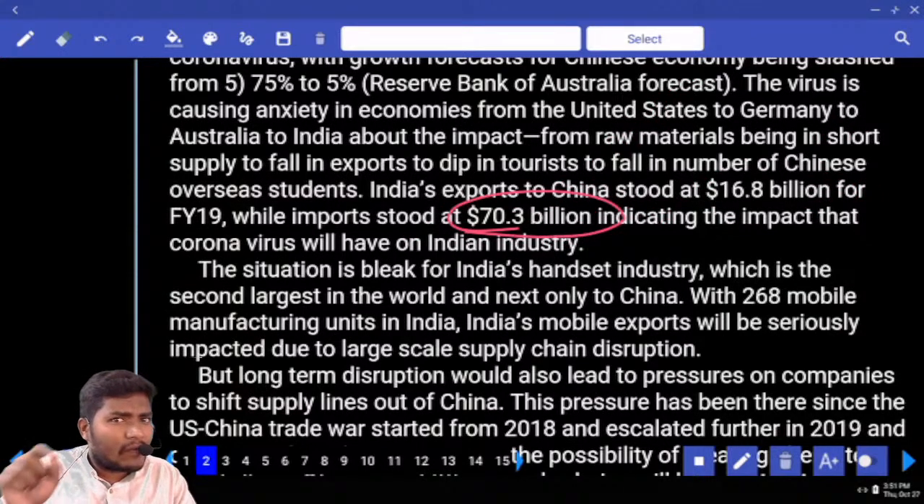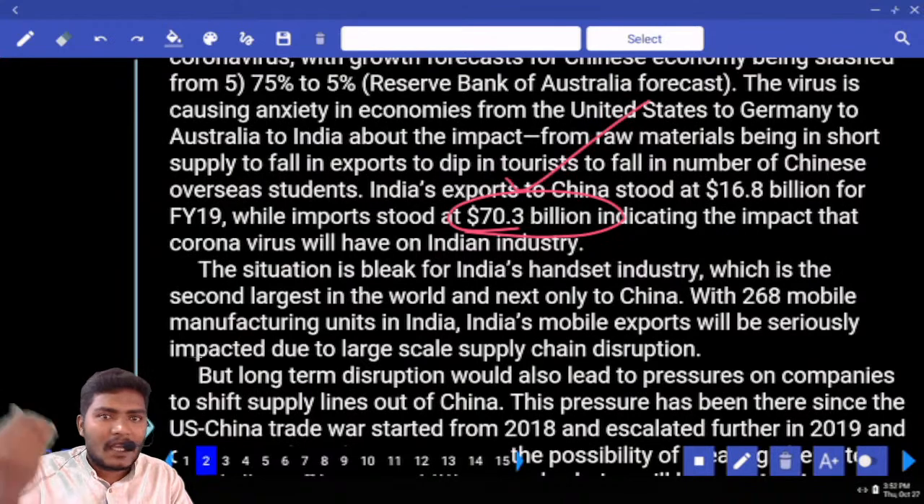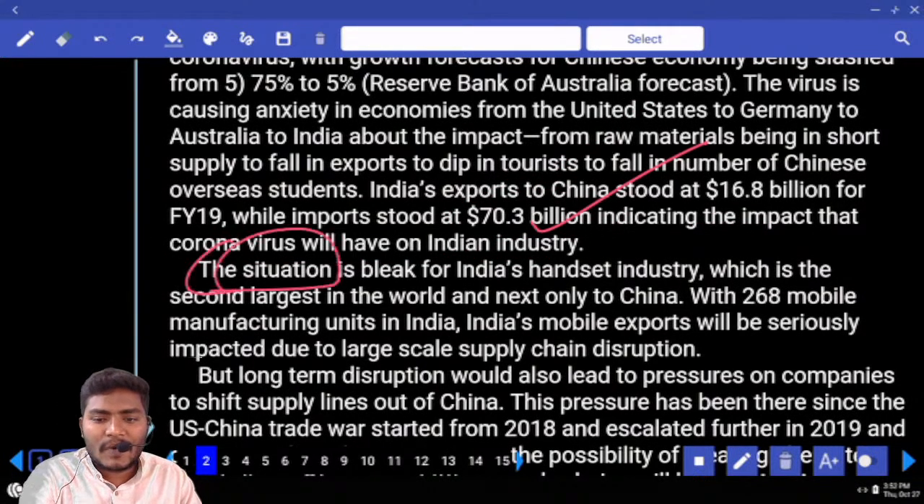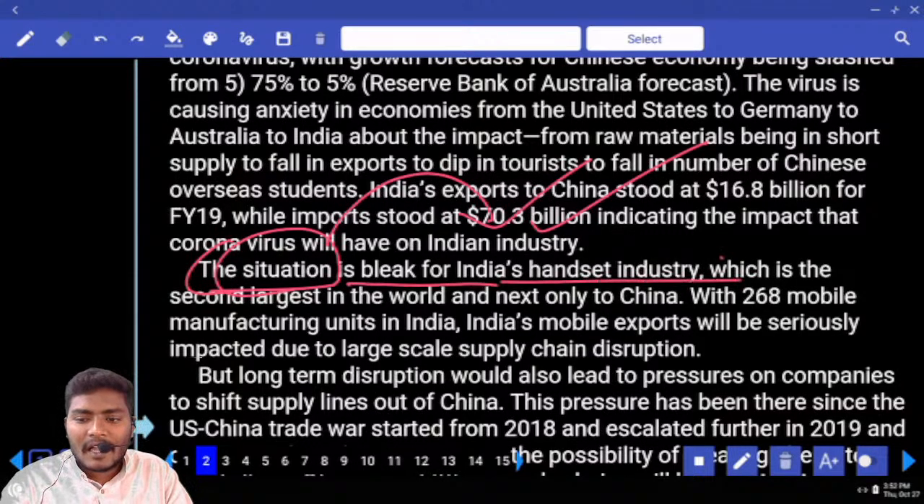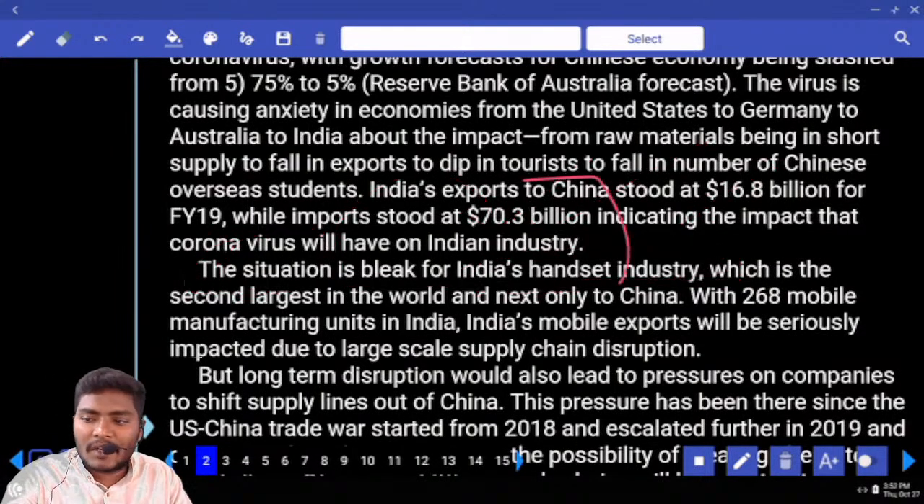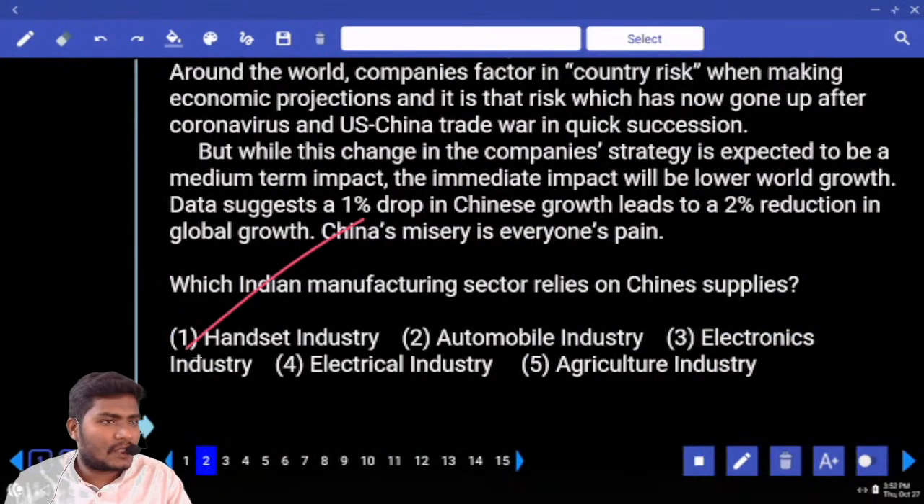70.3 billion. Now COVID will affect China or COVID would affect India? Which is more affected here? India is affected. Why? Because we completely depend on the imports from China, indicating the impact that coronavirus will have on Indian industry, economic industry. Now the situation, which situation? This impacting situation is black for India's, what is given here? Handset industry. Now this handset industry will affect a lot because India depends largely on the handset industry which are being imported from China. Okay. So what is the option you can use here? Handset, that is the first one.